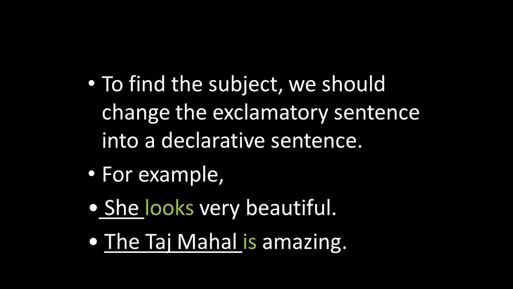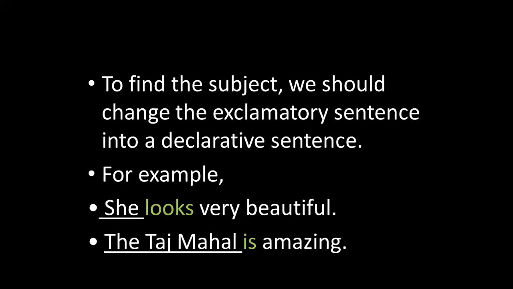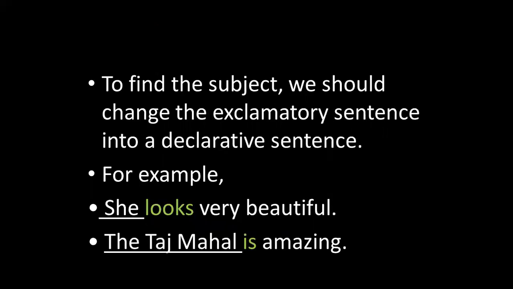To find the subject, we should change the exclamatory sentence into a declarative sentence. For example, how beautiful she looks. The declarative sentence is, she looks very beautiful. How amazing the Taj Mahal is. The declarative sentence: the Taj Mahal is amazing. Therefore, the Taj Mahal is the subject, is is the verb, and amazing is the predicate. Is amazing, the predicate.